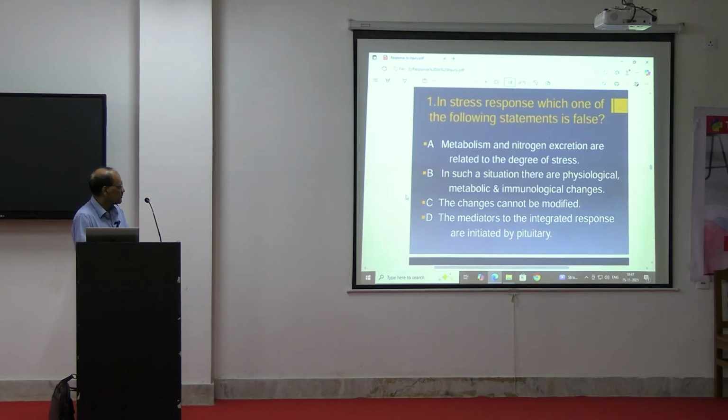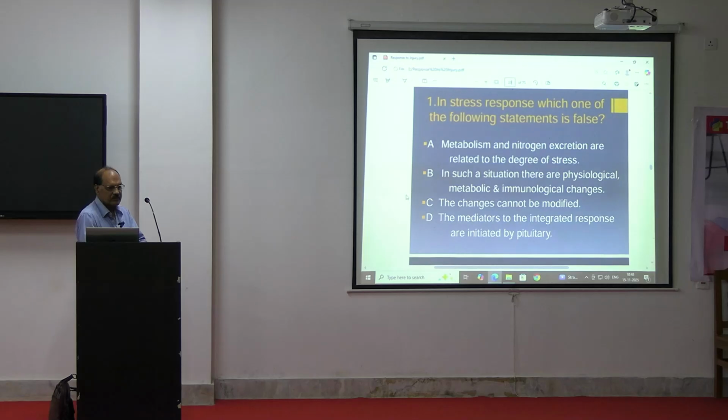These are a few questions asked. Metabolic rate and nitrogen excretion are related to the degree of stress. Which is correct? We have some points: in such a situation, there are physiological, metabolic, or immunological changes; the changes cannot be modified; the mediators of the integrated response are initiated by the pituitary.